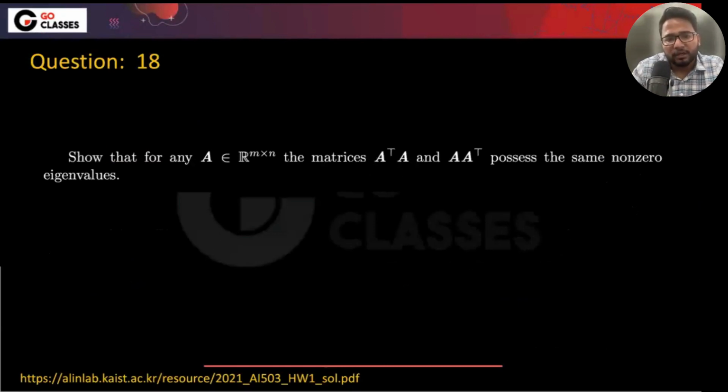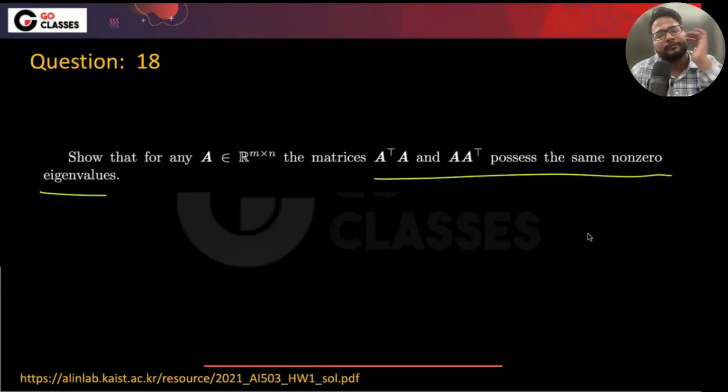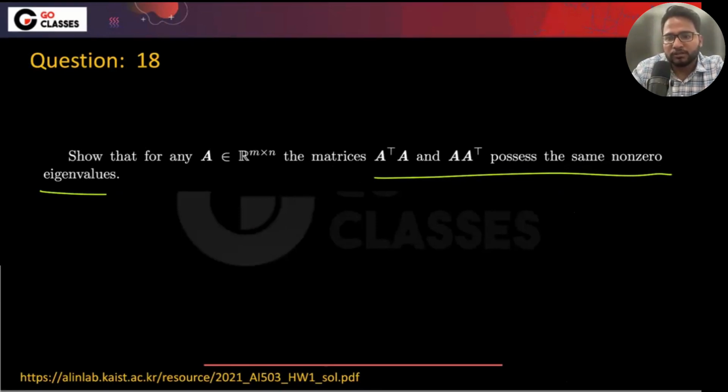Show that they possess the same non-zero eigenvalues. How to show that? I think we have already proved this, right?